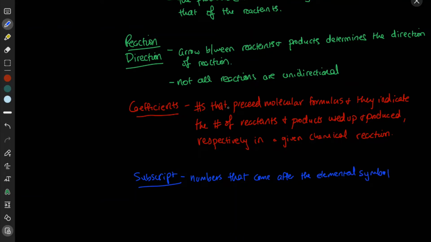Meanwhile, the coefficients are the numbers that precede the molecular formulas. They come before the molecular formulas. Subscripts come after the elemental symbol, and they represent the number of atoms in a particular molecule or compound.